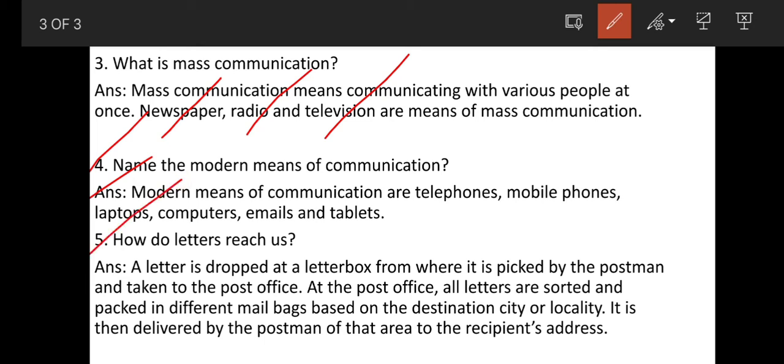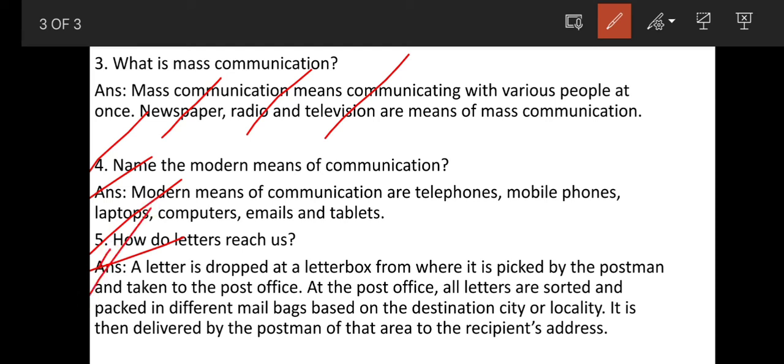Question number 5. How do letters reach us? The answer is a letter is dropped at a letter box from where it is picked by the postman and taken to the post office. At the post office, all letters are sorted and packed in different mail bags based on the destination city or locality. It is then delivered by the postman of that area to the recipient's address. So this is the answer. So how do letters reach us?